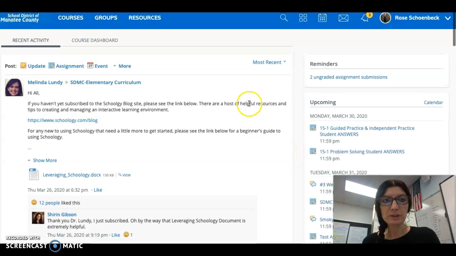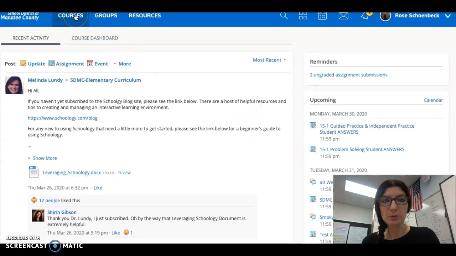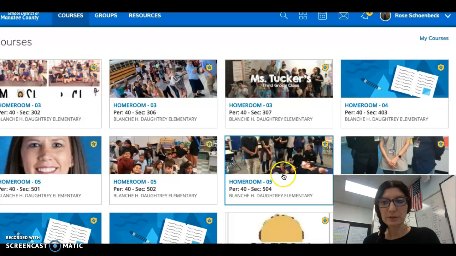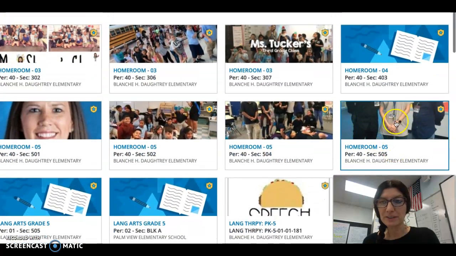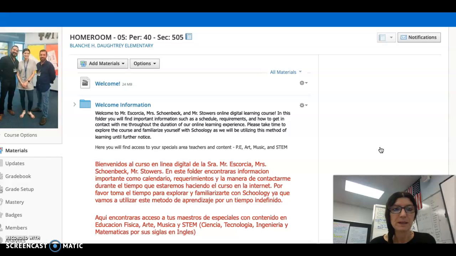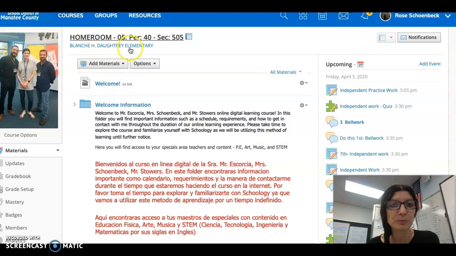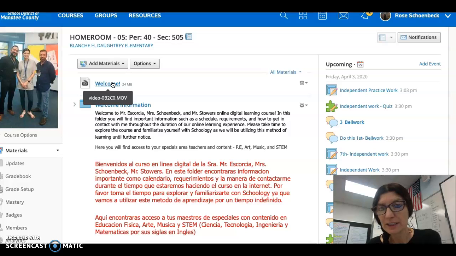And then we're going to go up to the top and find where it says courses. And then we're going to look where you can see sort of us there. That's Mr. Scorzia, that's me, and that's Mr. Sowers for homework 05. Now yours should be up there. And you're only going to be in the homeroom. Okay, there's a picture of us. Yay. And I have a welcome video of us three talking, so you want to watch that.